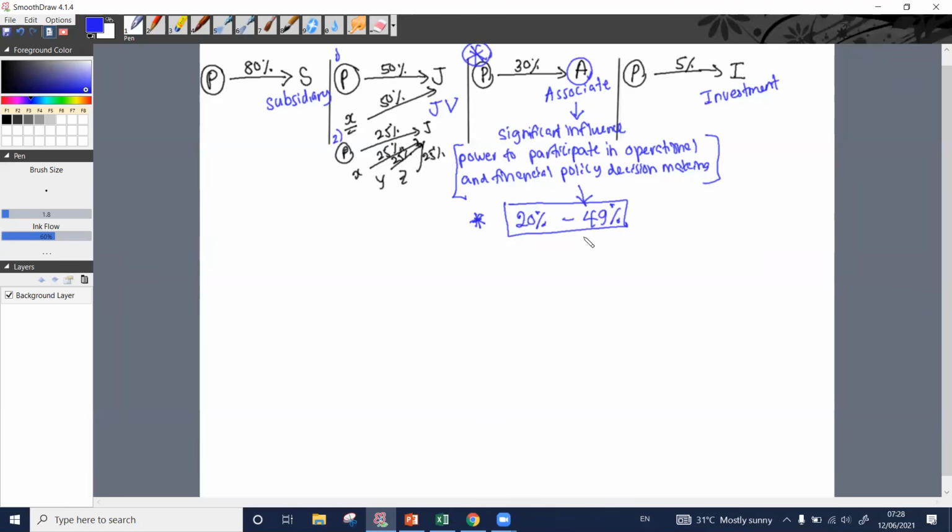And once we determine that this is an associate for us, standard requires us to use this particular accounting method called equity accounting method.